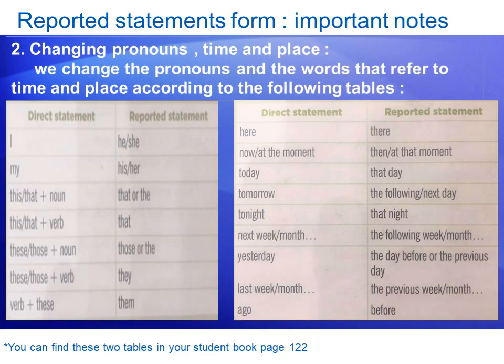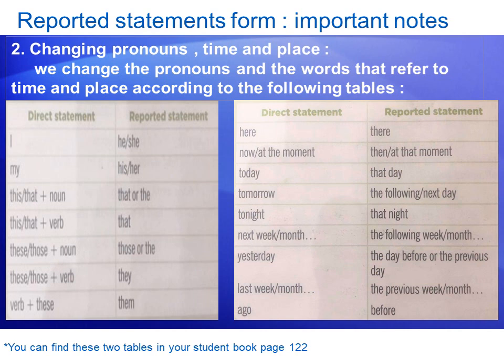Number 2, another important note: changing pronouns, time and place. We change the pronouns and the words that refer to time and place according to the following table. In the direct statements, if it is I, in the reported statement it becomes he or she. One quick example to understand this.